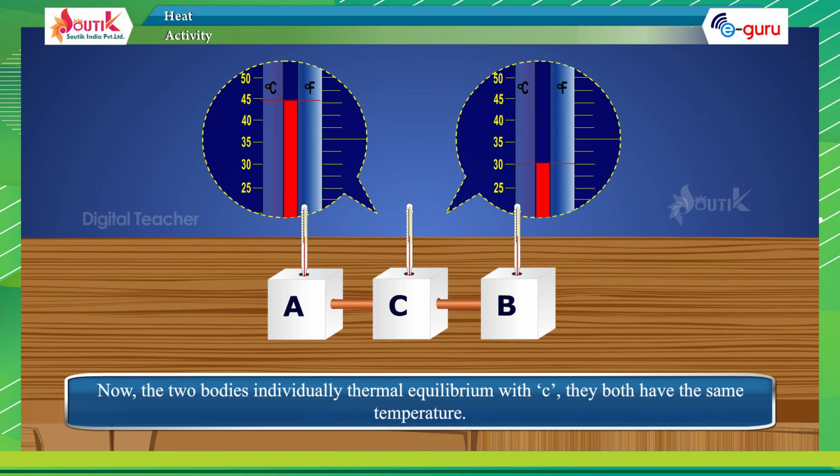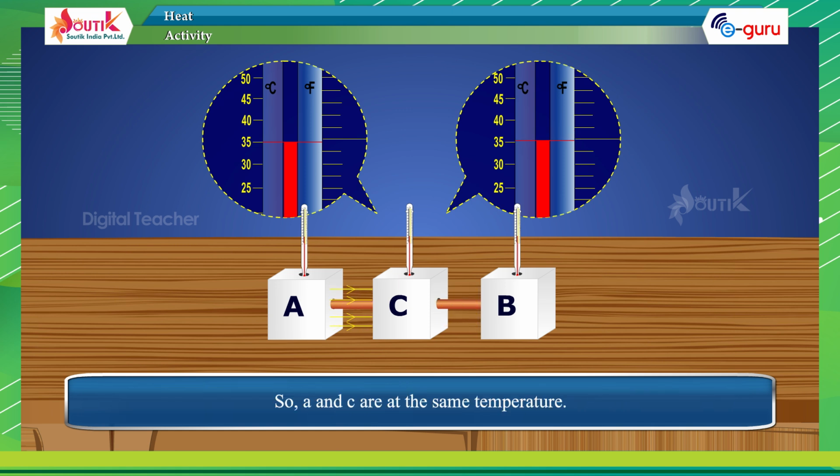Now, when the two bodies are individually in thermal equilibrium with C, they both have the same temperature as C, so A and C are at the same temperature. Similarly, B and C have the same temperature. Thus, A and B will also be in thermal equilibrium.